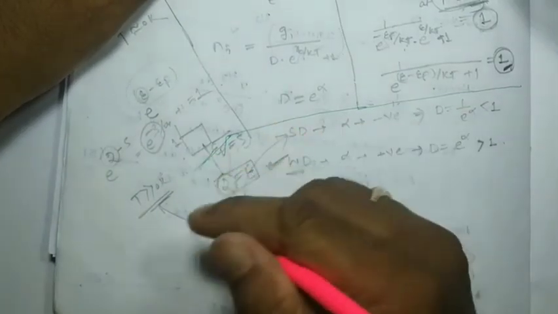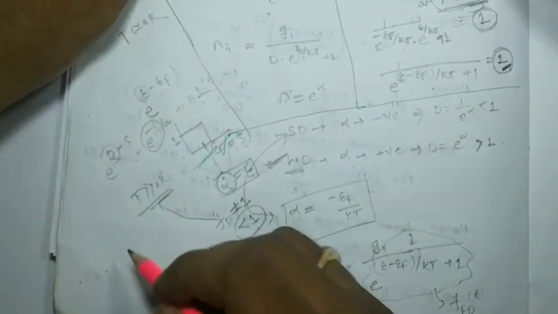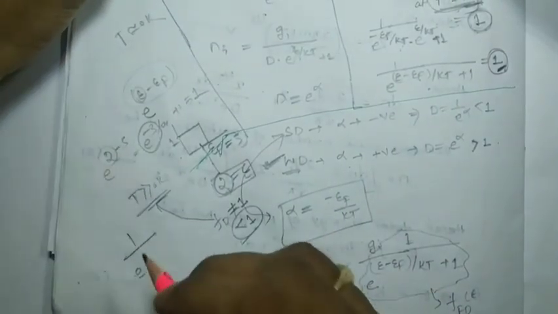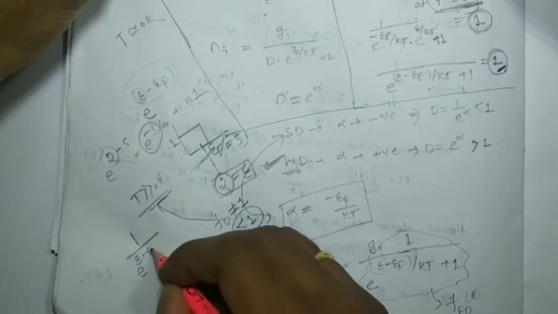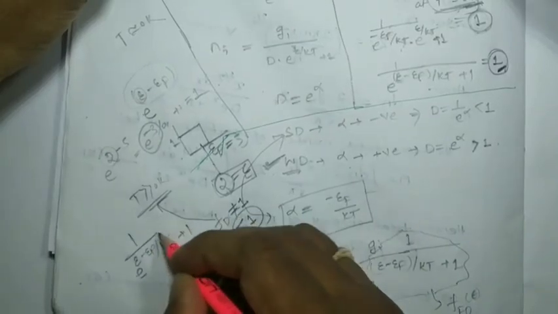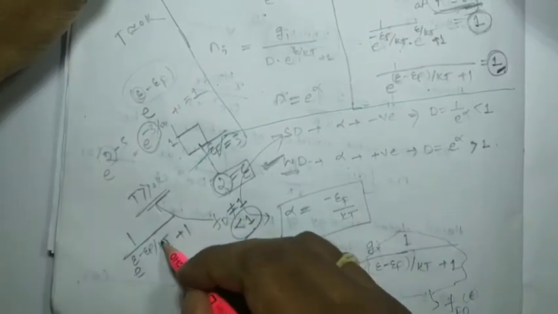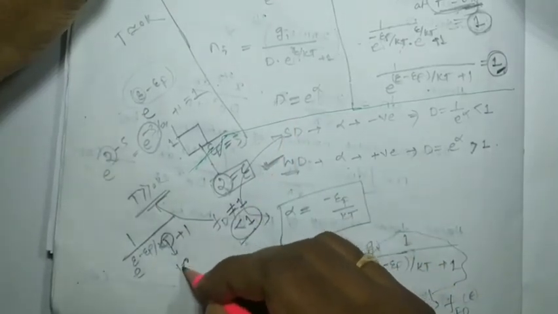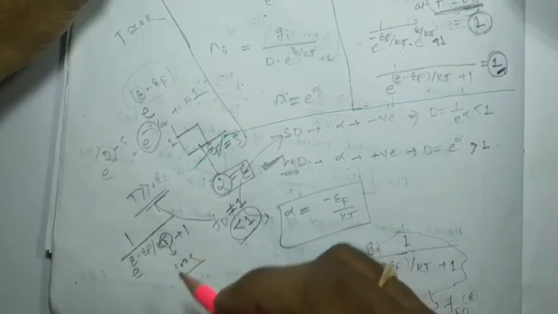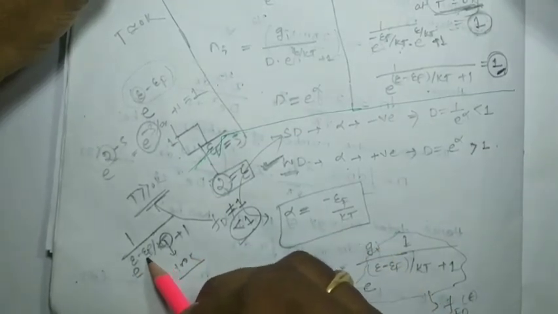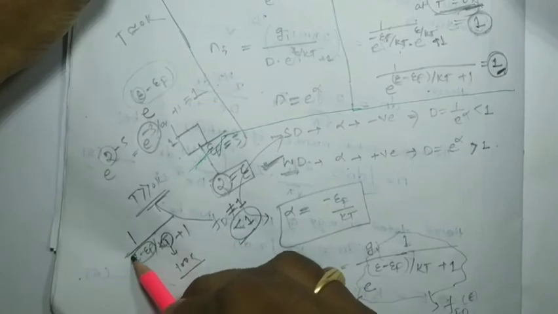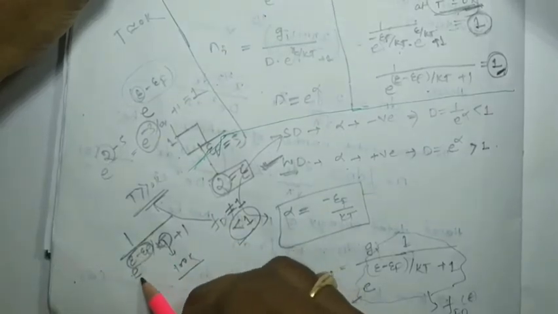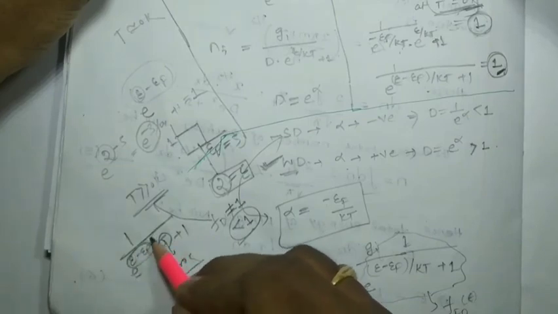For less than 1, what do we have to do? This is in the form of 1 by e to the power epsilon minus epsilon f by kT plus 1, right? Now T is not equal to 0. Suppose T is 100 Kelvin. So this numerator should be a positive value, then the whole exponent will be positive.